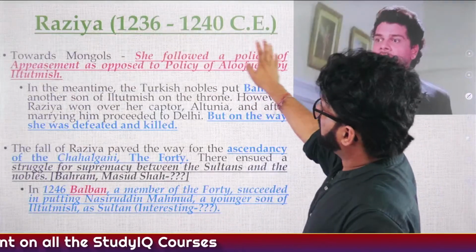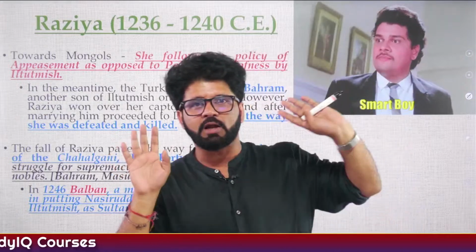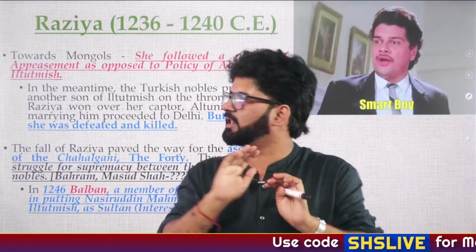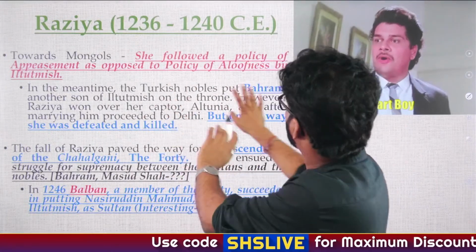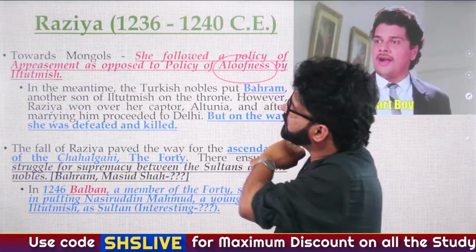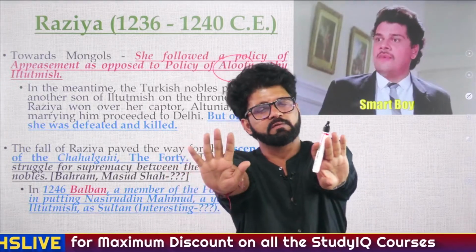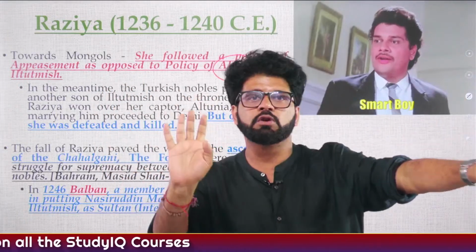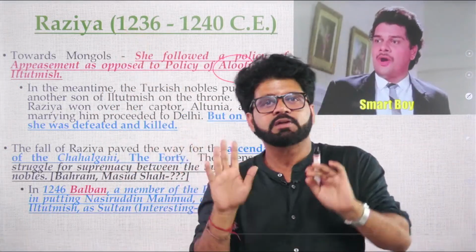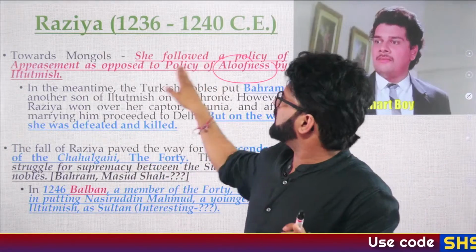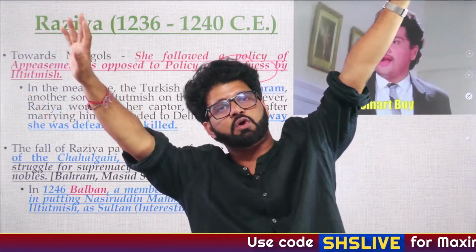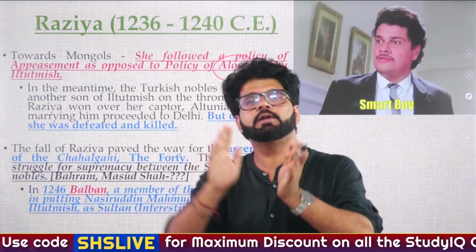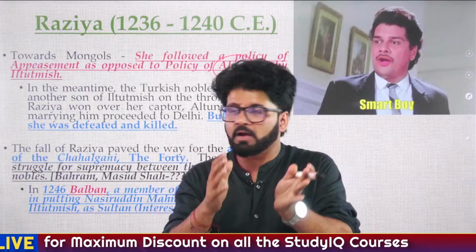And then Razia Sultan. See, Mongols, 1221, Iltutmish faced the initial attack at the frontiers. But he was like, bro, I am adopting a policy of aloofness. I don't want to do anything with you. You don't want me to keep Jalaluddin Mangbarni or Khwarazm Shah. I will not keep him. On the other hand, Razia Sultan was shrewd, as we have discussed. She was like, okay, we will send you gifts. You are at the northwest frontier, you enjoy there, just don't come inside. Policy of appeasement.